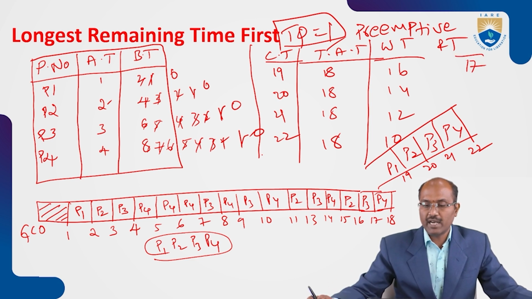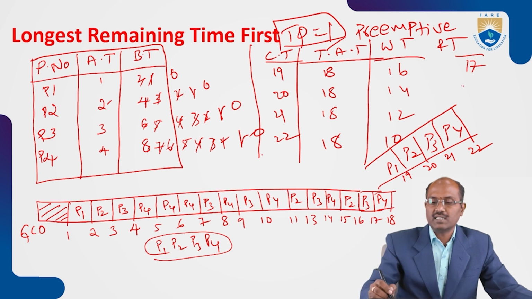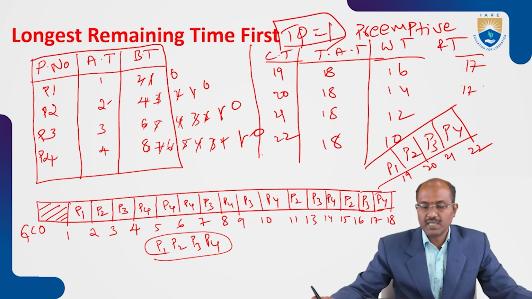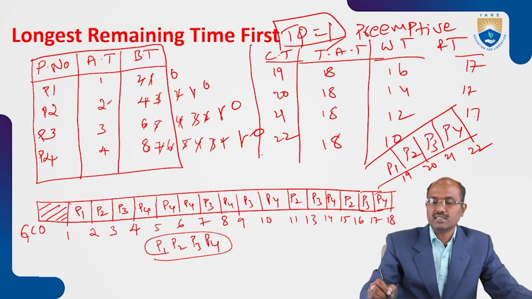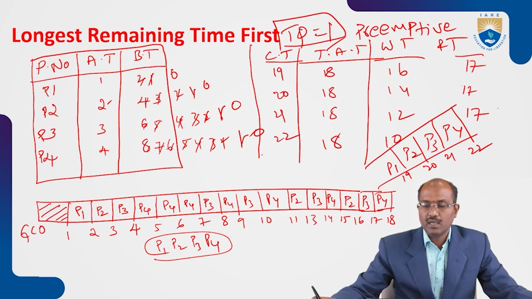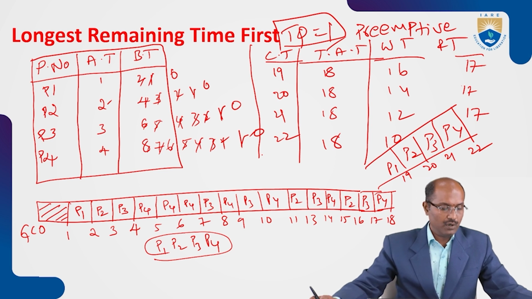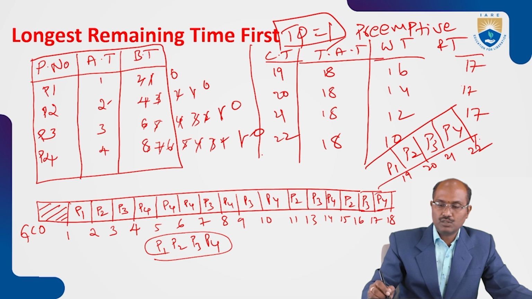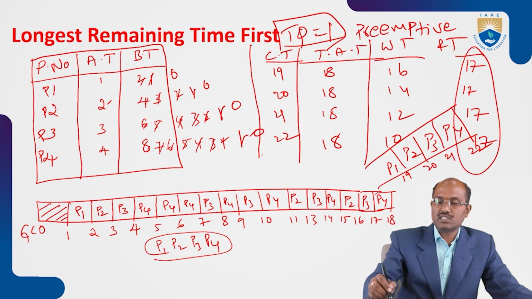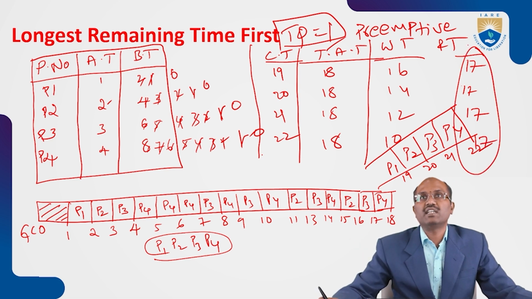P2 first got the CPU at 19 units of time. 19 minus 2, so 17 is the response time for P2. P3 got the CPU at 20 and arrived at 3. 20 minus 3, 17 is the response time for P3. P4 got the CPU at 21 and arrived at 4. So 21 minus 4 is also 17. So all response times are the same: 17, 17, 17.